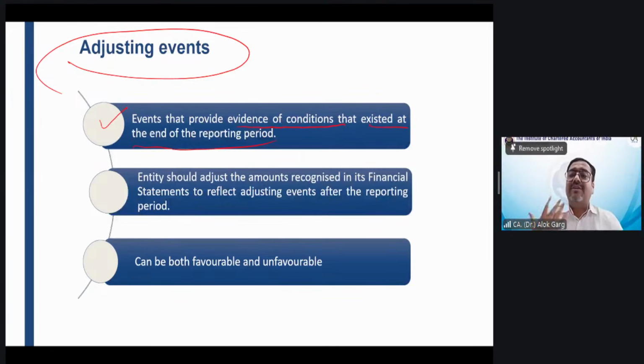Right. So what are adjusting events? Adjusting events are those events where evidence of the condition was available on the reporting date. Right. Now, another example. The company is selling goods on credit basis. If the company sells goods on credit basis, the company would have a risk of bad debt.